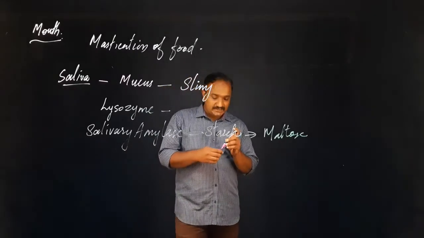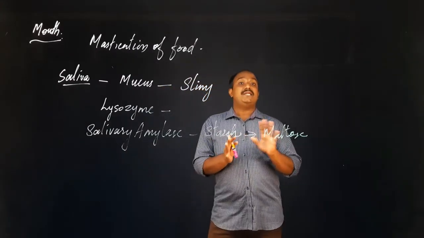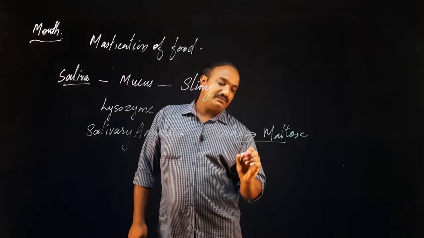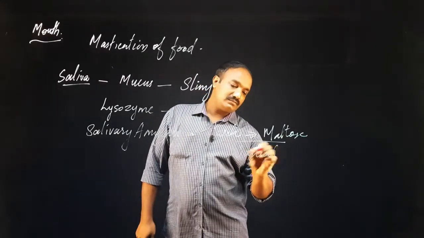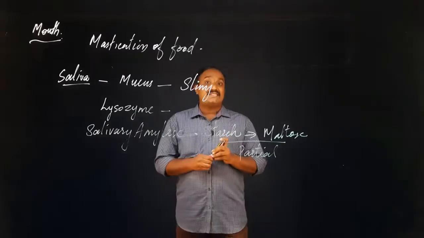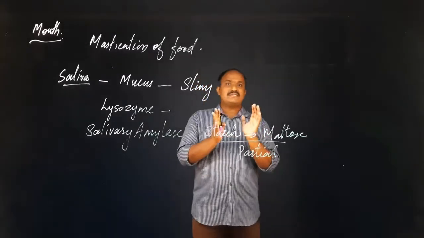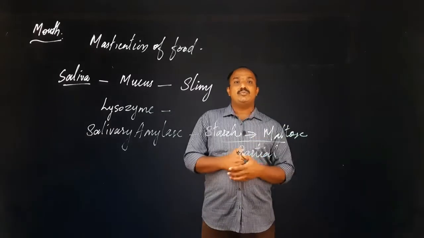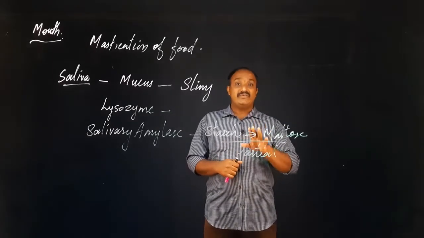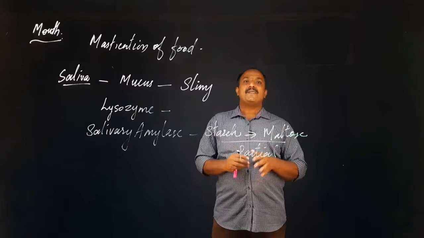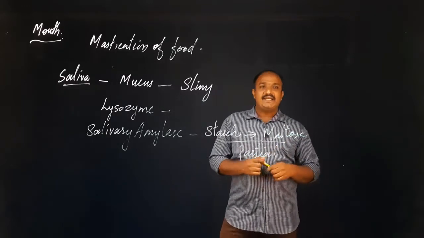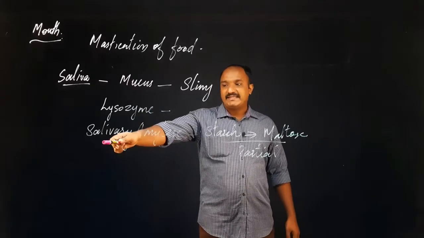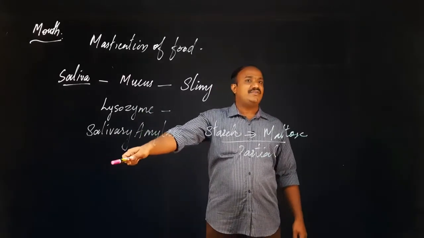Converts the starch into maltose, but not completely converting, a partial conversion only. So partially, to some extent only, it converts the starch into maltose. Okay, that is the first digestive chemical action taking place in the mouth. Okay. So listen, the enzyme related to this process is salivary amylase.